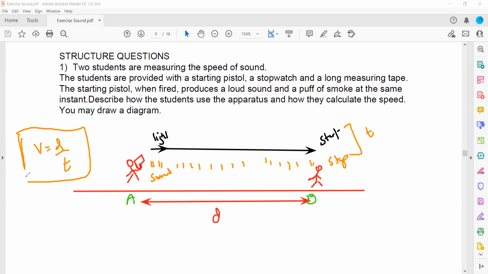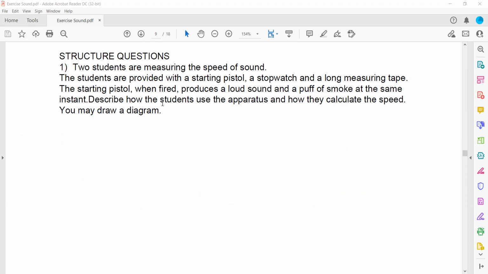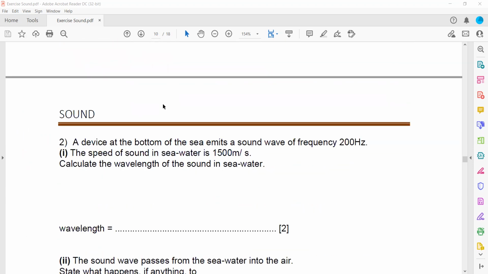And for experimental accuracy, they should switch the position and repeat the experiment for a better result. So whenever we want to measure the speed of sound in air, we can use this technique. You have to write the procedure, but I explained in detail how it can be done, and even in the explanation part, we discussed the whole experiment in detail.